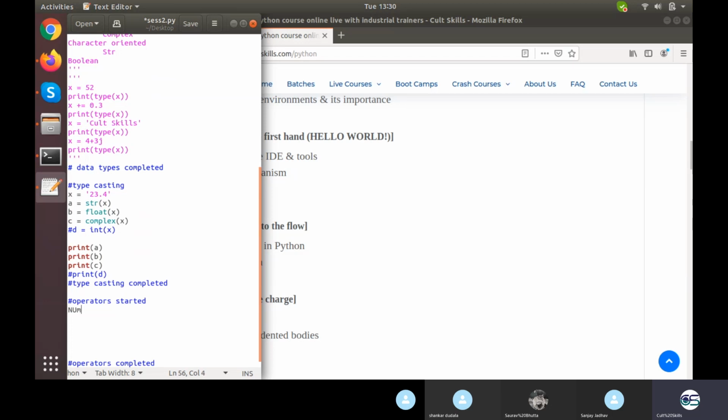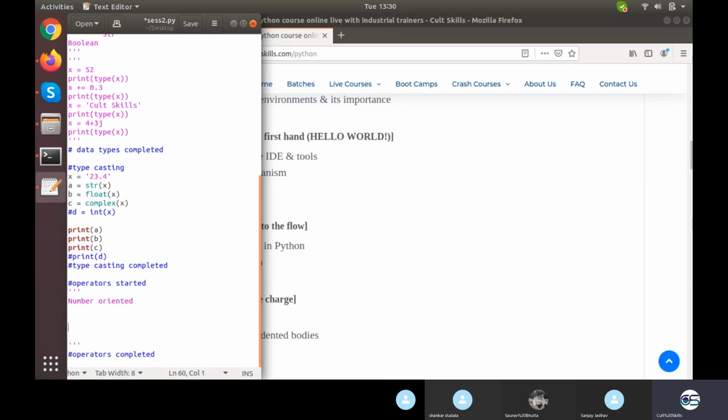So into a numeric data type, number oriented data type, we have operators. Okay, what are number oriented data types? The data types which will be of the type int, float, complex, and the character oriented data type would be having string only, or text oriented you can say.